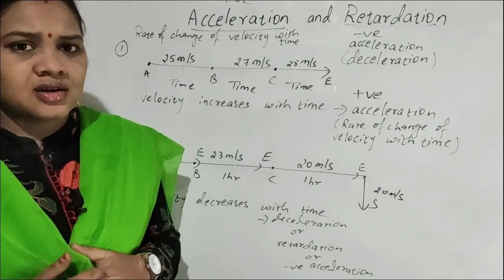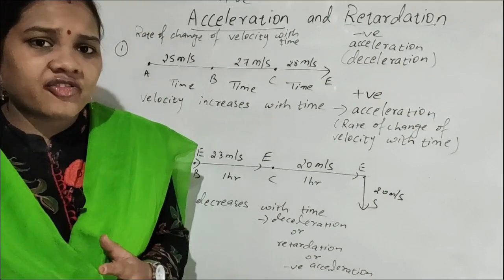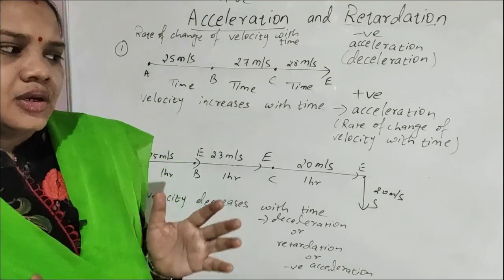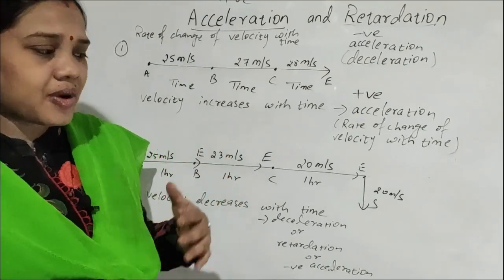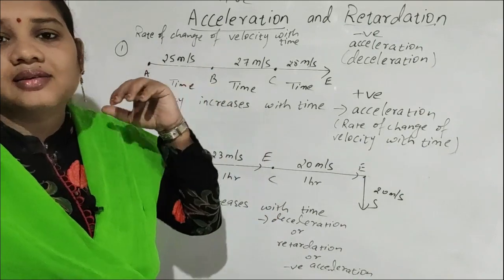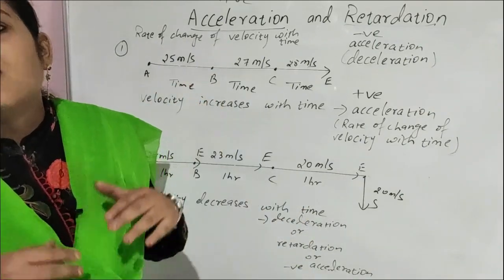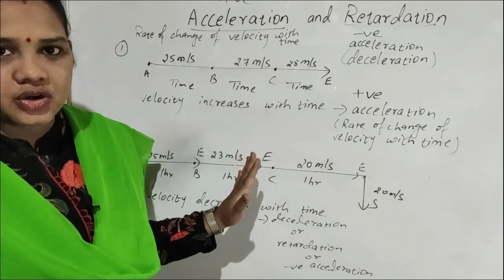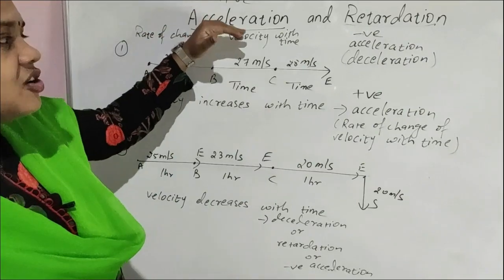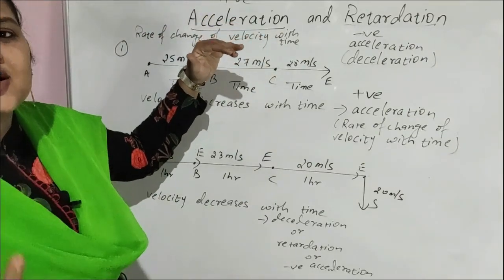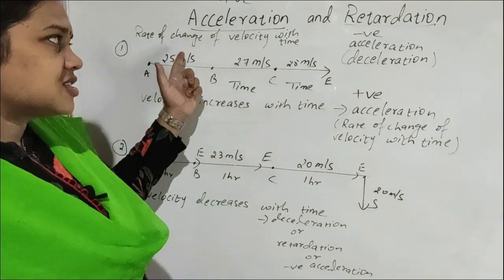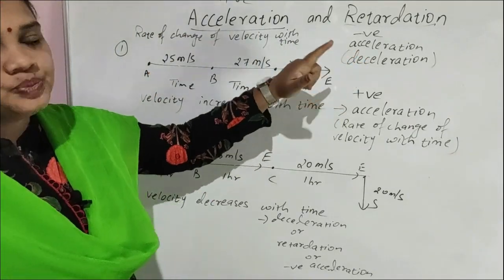We are going fast. Sometimes our destination is very far, so we are maintaining the same velocity. Sometimes we are changing the direction. So magnitude of the velocity either increases or decreases, or direction changes, or both magnitude and direction change. So rate of change of velocity with time, how the body is changing the velocity with time, that is called acceleration. Acceleration has two types: positive acceleration and negative acceleration.